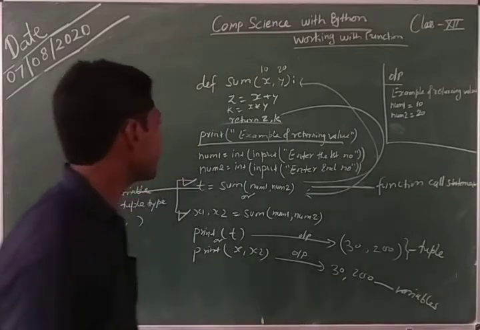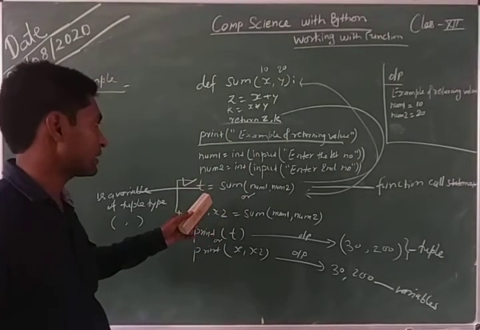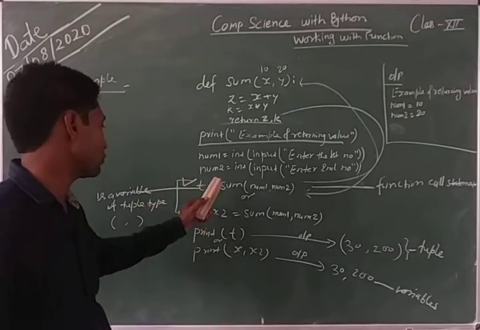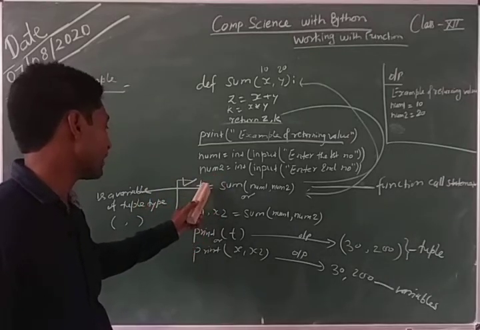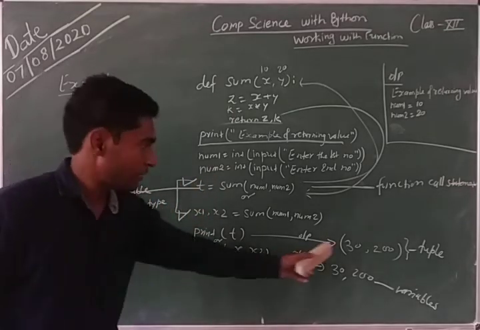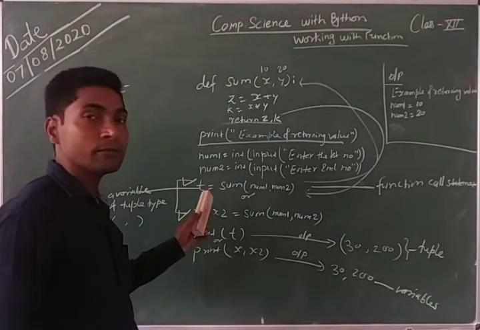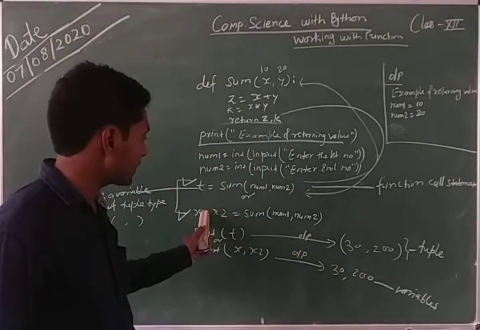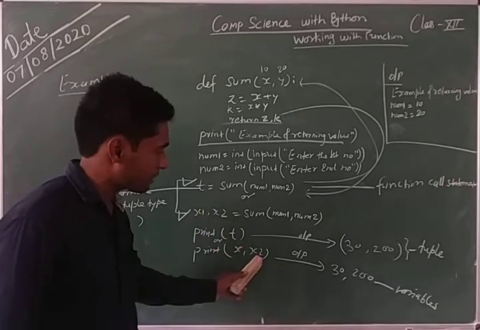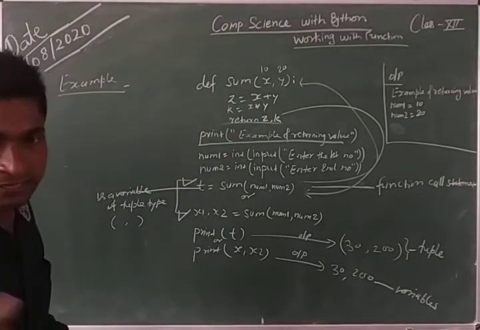When you return more than one value, the function call statement can be in two formats, first this and second this. If you use this format, then the holding variable is treated as a tuple and prints the value like this. If you use this format, then it is an individual variable, treated as a normal variable, and gives output like this.